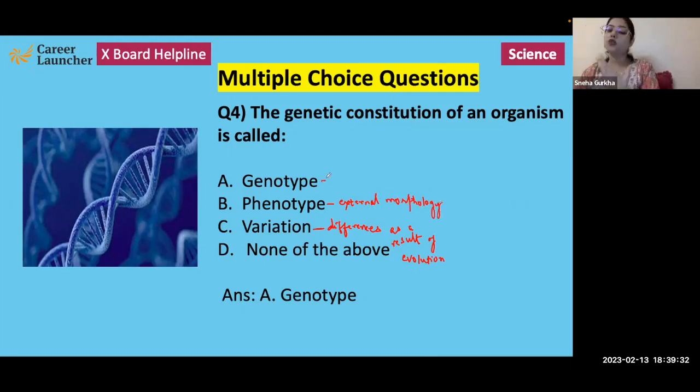If we talk about genotype, then yes, genotype refers to the genetic constitution of an individual, how an individual is at the very basic gene level, that will determine the genotype of the individual. So the genetic constitution of an individual is called its genotype. Hence, answer A, genotype, is the correct option. All right.